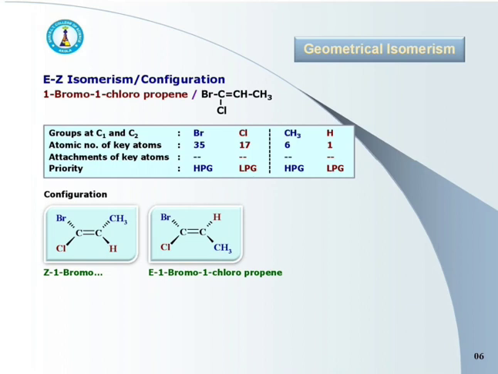Hence, the first one is Z-1-bromo-1-chloropropene, while the second is E-1-bromo-1-chloropropene. The first one is the Z isomer, or we can say Z configuration, and the second one is the E isomer or the E configuration.